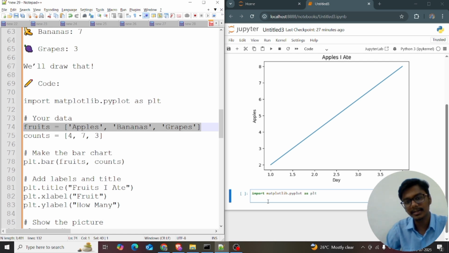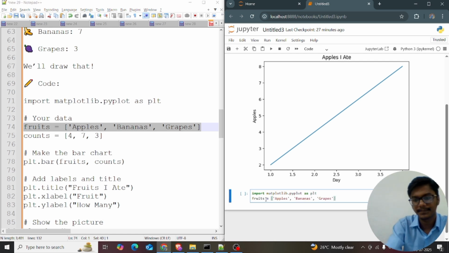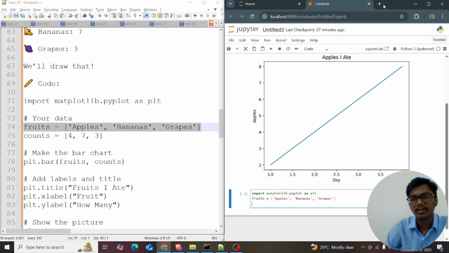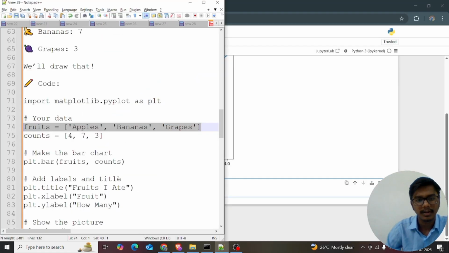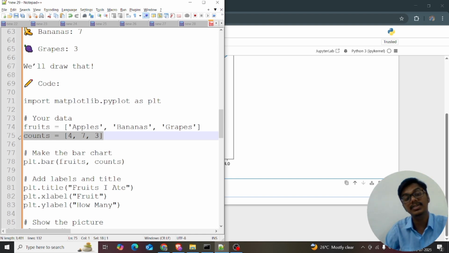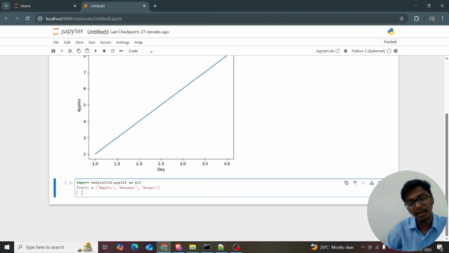I'm just copying it and pasting it here, and I take the maximum button. I just want to show, okay, and I want to count it, right? Its count is 4, 7, which I want. My requirement is to see which fruit has the higher count.